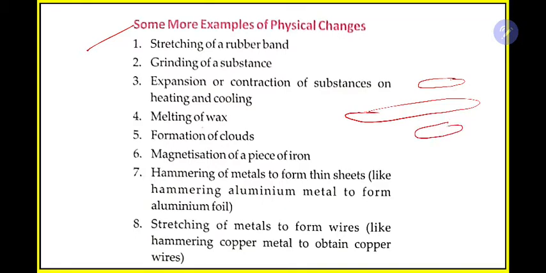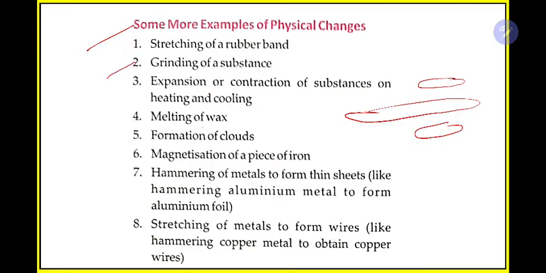That means only the shape or structure is changing, or the color may change because you are stretching it. Earlier it used to be a dark color, now it will be a light color because of stretching, but the rubber is still the same rubber. After stretching, the rubber is not changing its name into some other thing, it is rubber.